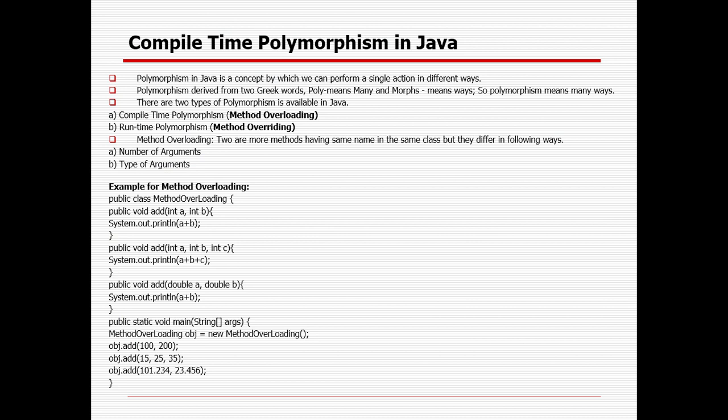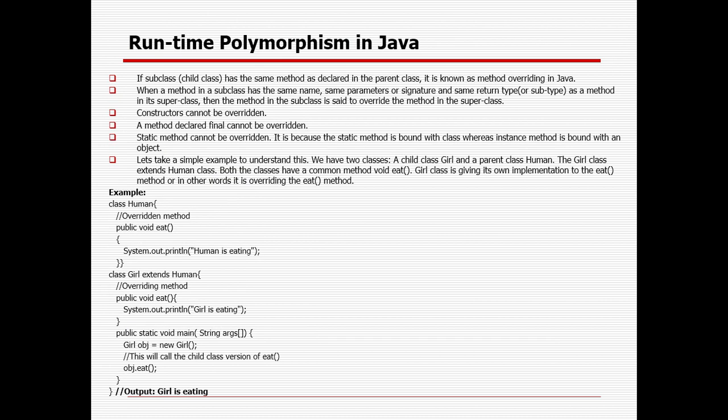Then method overriding, or runtime polymorphism. You already saw the parent class and the child class. Let's say the parent class and the child class have the same method. Suppose I am writing a method called eat in the parent class, where the parent is eating rice, and in the child class I have the same method eat, because the child can also eat at the same time, right?